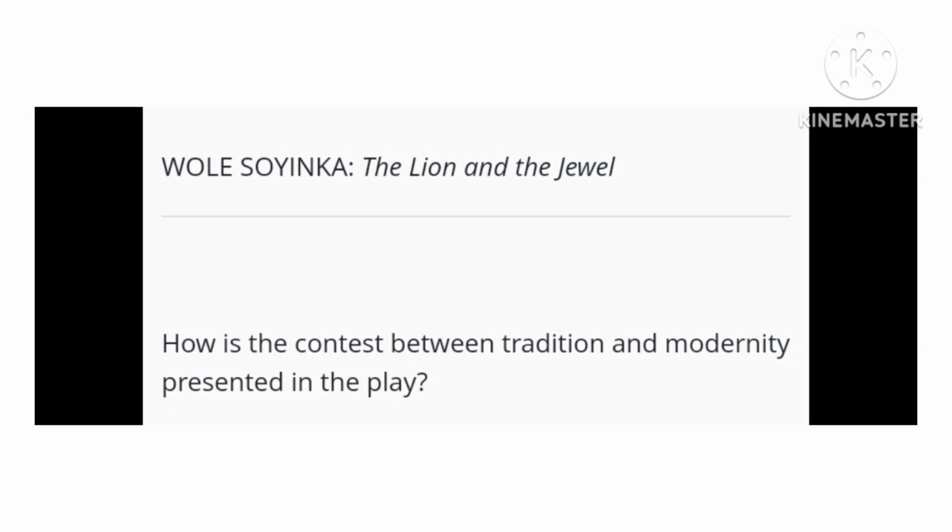Beyond this, tradition is in conflict with civilization. Baroka and Sadiku represent the ancient tradition of Ilujinle, while Lakunle and Sidi represent civilization and modernity. Baroka holds tenaciously to the tradition of his people, while the school teacher is opposed to a common tradition.